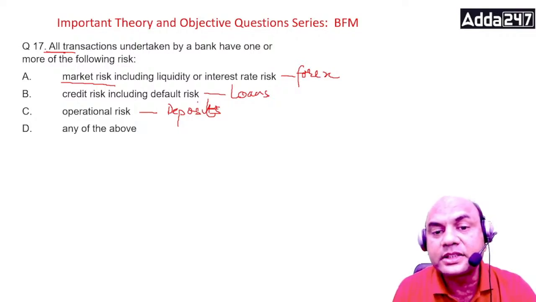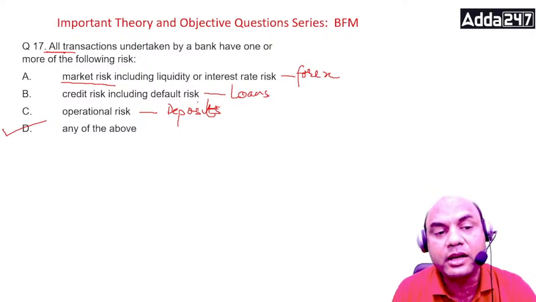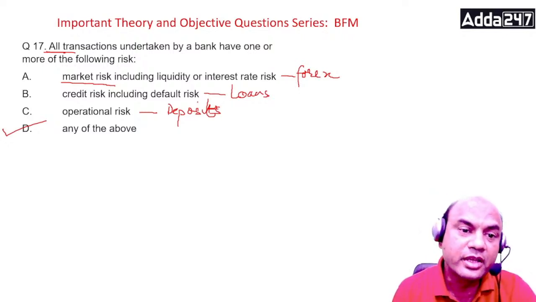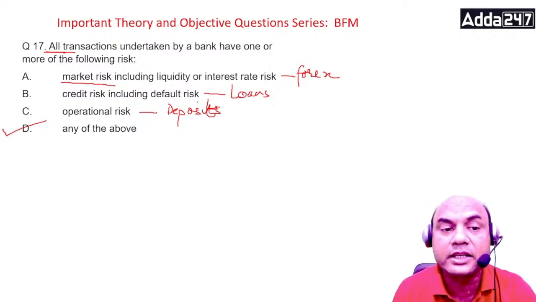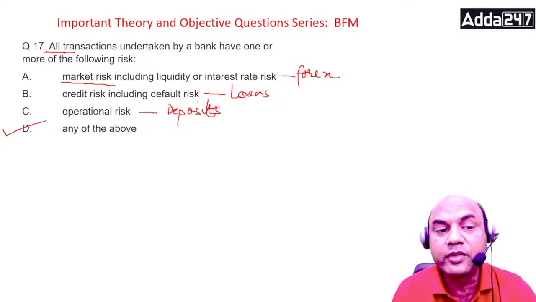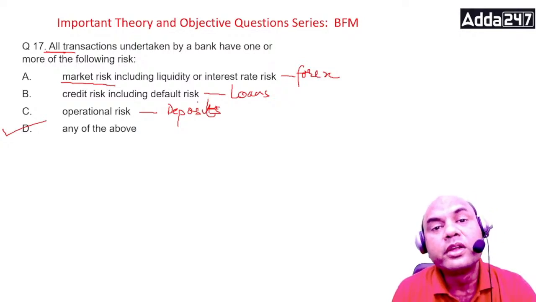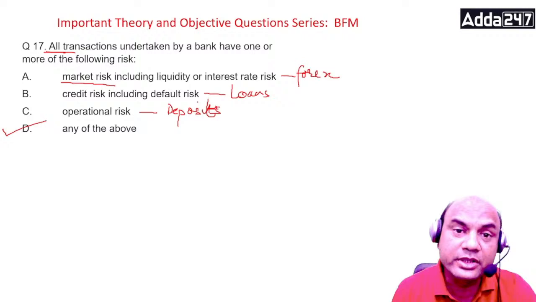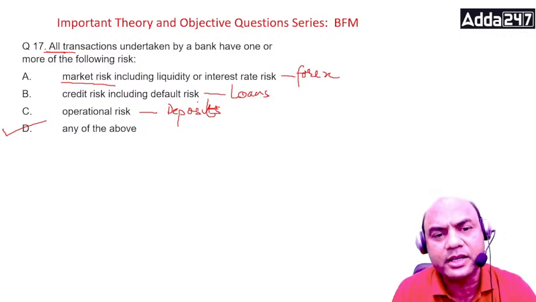So all these transactions are a part of banking transaction, so your answer will be any of the above. All the banking transactions shall have one or more of the following risks, that is, either it can have market risk or credit risk or operations. Now see here, I've given the word forex, it doesn't mean market risk is only related to forex. I've given credit risk for loans, so it doesn't mean only for loans. Credit risk is for loans as well as others, for securities also. Operational risk can be for loans, deposits, forex, any transaction, treasury.